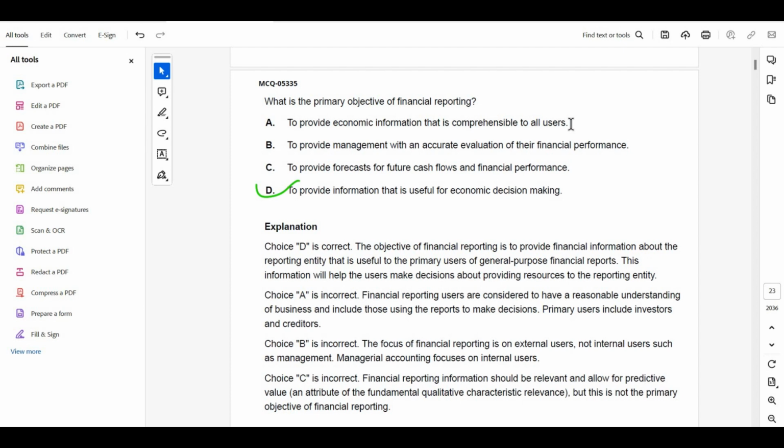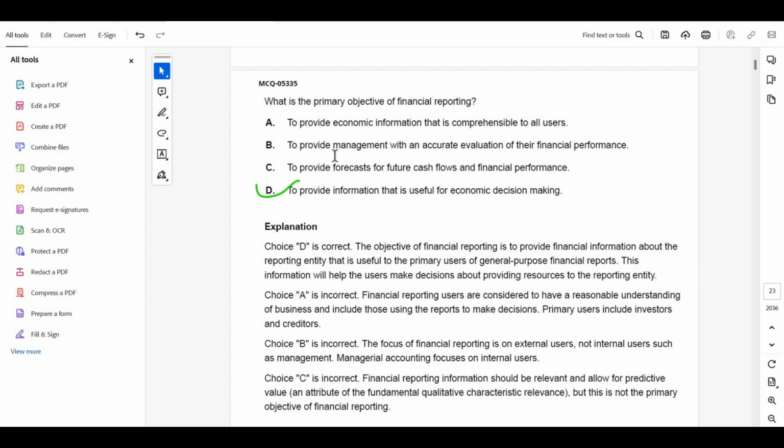No. See, those who are CPAs can comprehend the information well, and those who are from science background or arts background cannot comprehend the financial reporting. So it's not the primary objective to make it easy or to make it difficult. It follows standard procedures. So number A is irrelevant.